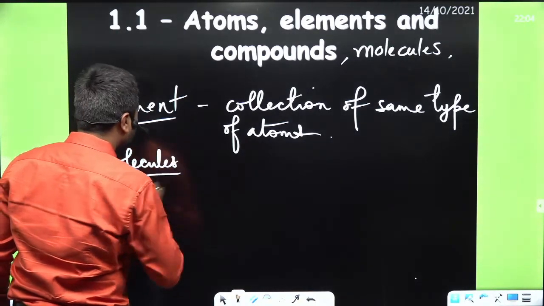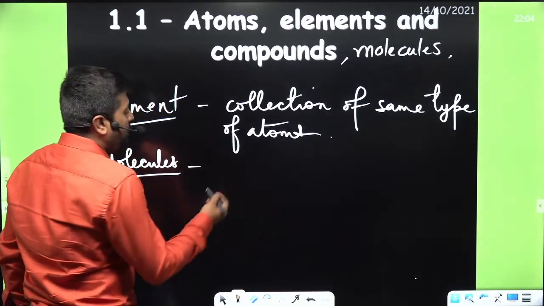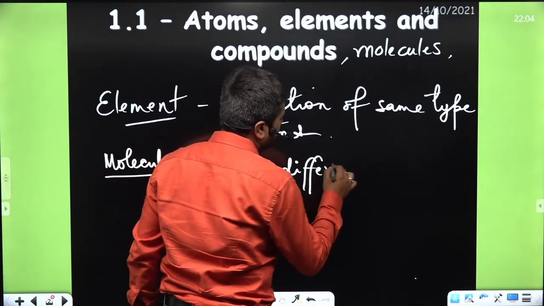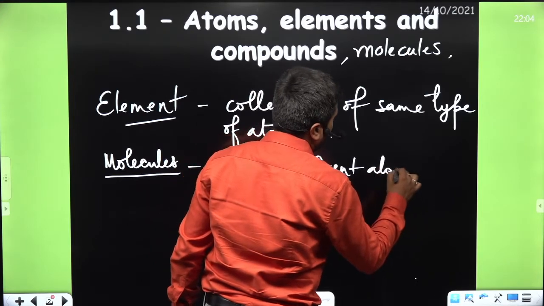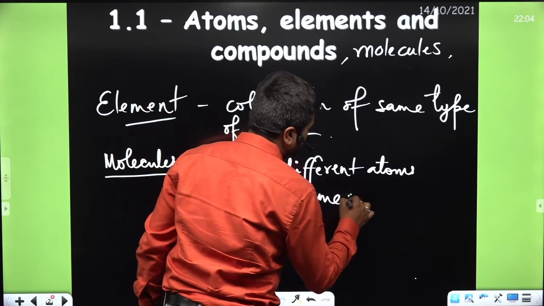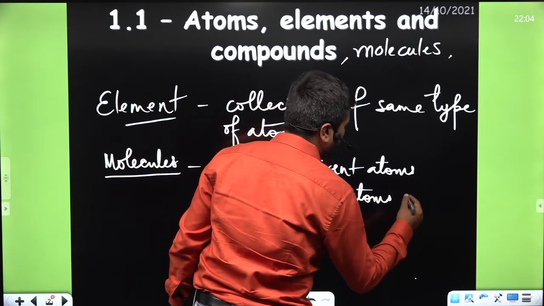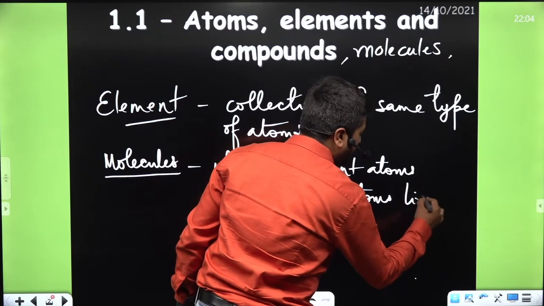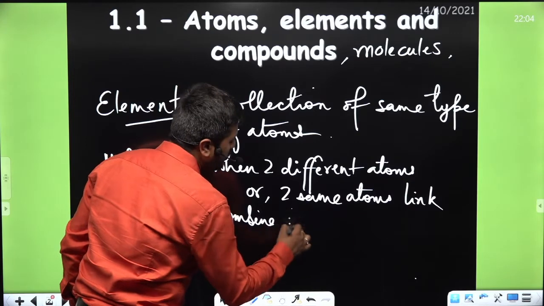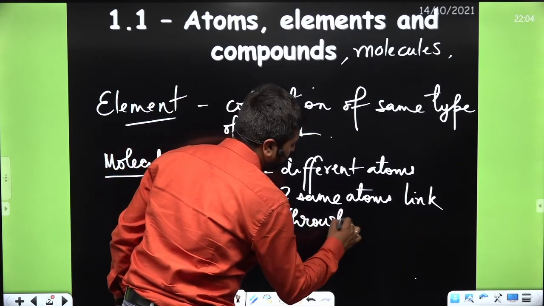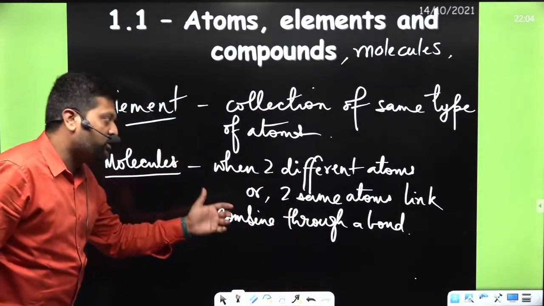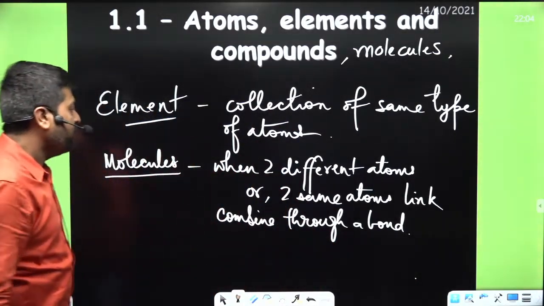So molecules are when two different or two same atoms link or combine through a bond. When two same atoms or two different atoms combine through a bond, we call it a molecule.